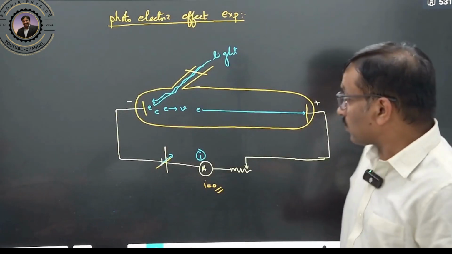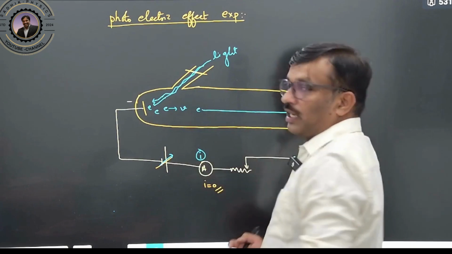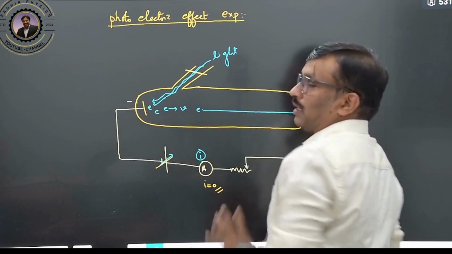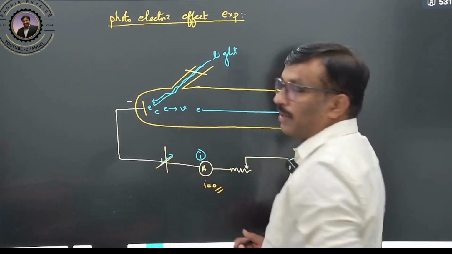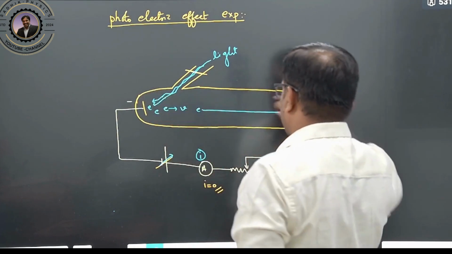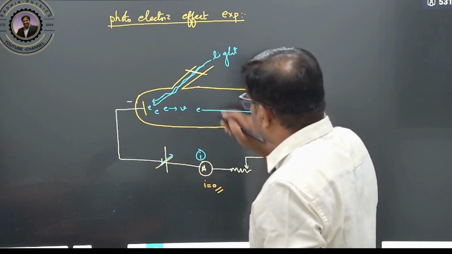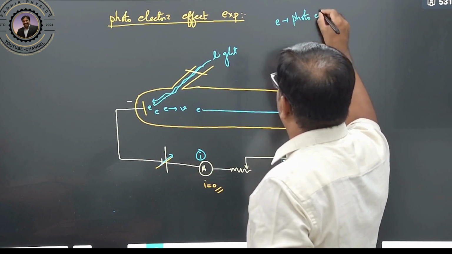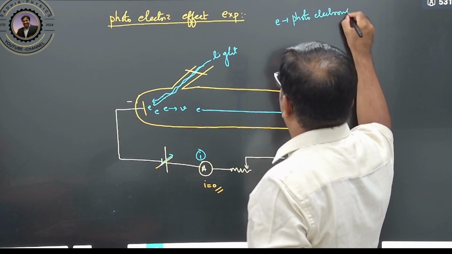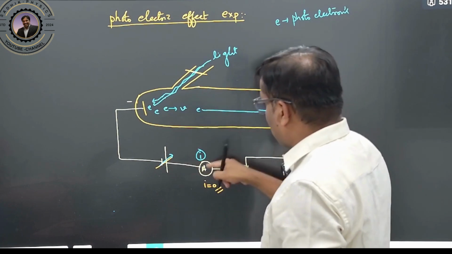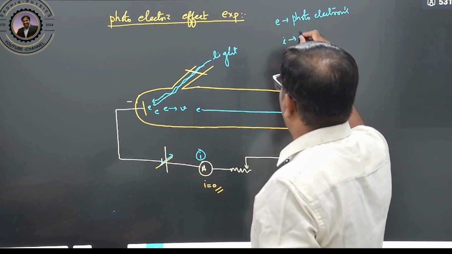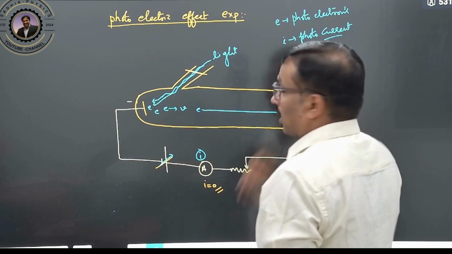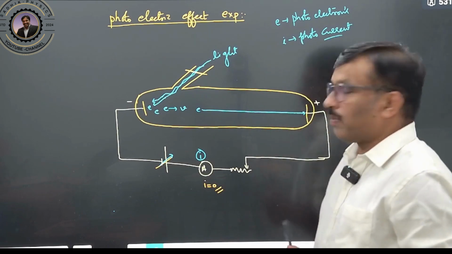What will happen now? Before, no light is falling, so there is no current. But once the light is falling, there is a current. That means electrons are definitely emitted, and not only emitted, they reach this point, right? These electrons which are emitted, we will call them photoelectrons. And the current due to them, we can call a photocurrent. Photocurrent. Understood?